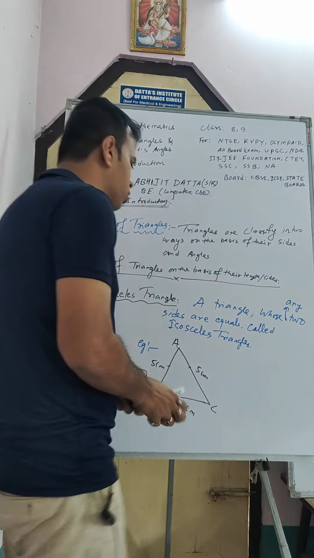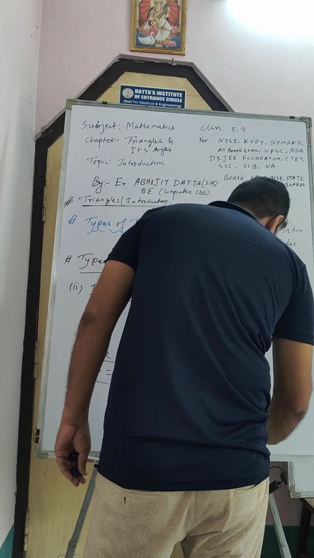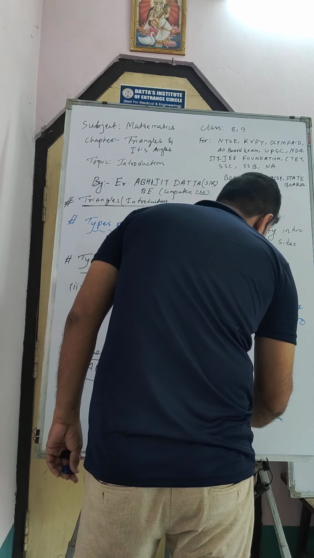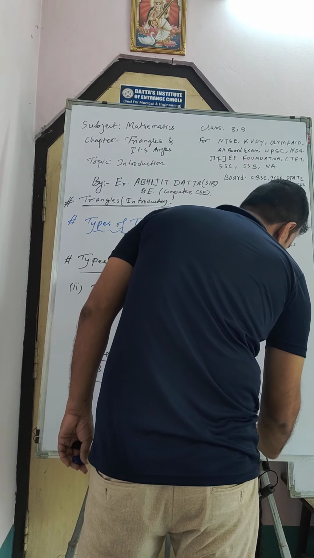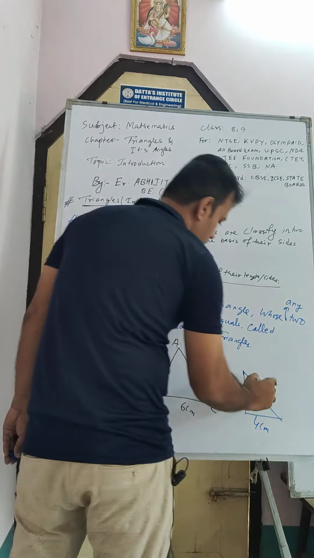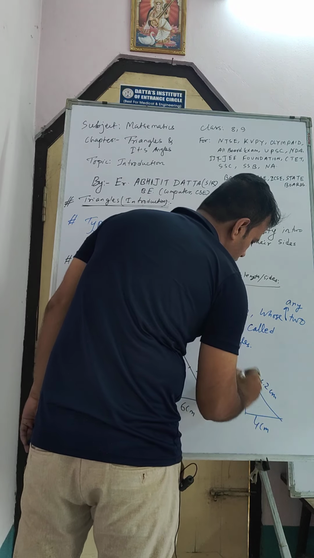Let me take another example also. Suppose this one is 4 centimeter, this one is 4 centimeter, and this one is, suppose, 6.2 centimeter.